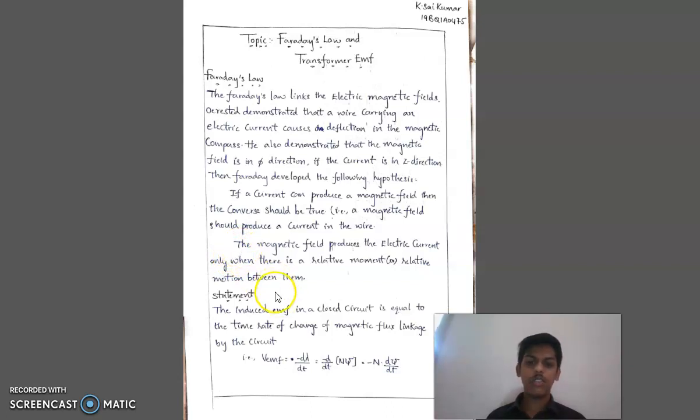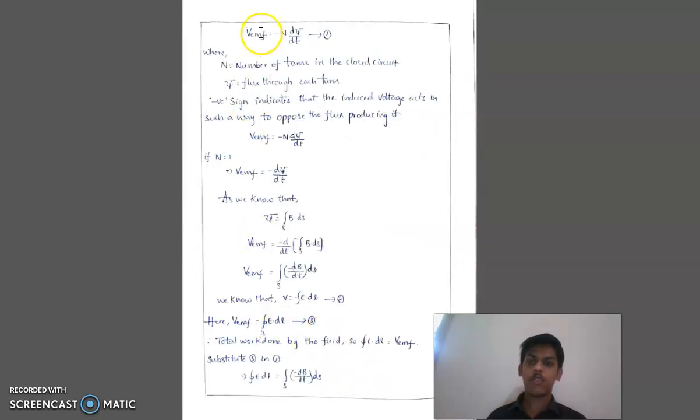Statement: the induced EMF in a closed circuit is equal to the time rate of change of magnetic flux linkage by the circuit. That is, VEMF is equal to minus d psi by dt. It is given as minus d by dt of N phi. Again, N is a constant, so minus N into d phi by dt. Now VEMF is given as minus N into d phi by dt, where N is equal to the number of turns in the closed circuit and phi is the flux through each turn. Here the negative sign indicates that the induced voltage acts in such a way as to oppose the flux producing it. Now if N is equal to 1, VEMF is equal to minus d phi by dt.